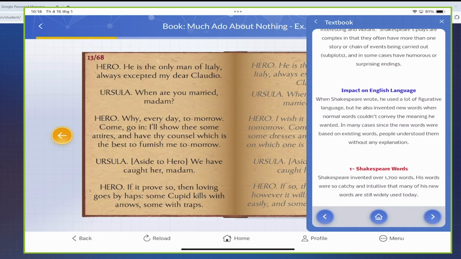Here's a fun fact about Shakespeare. Shakespeare invented over 1,700 words. His words were so catchy and intuitive that many of his new words are still widely used today.